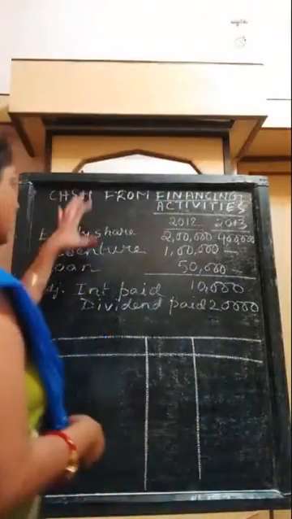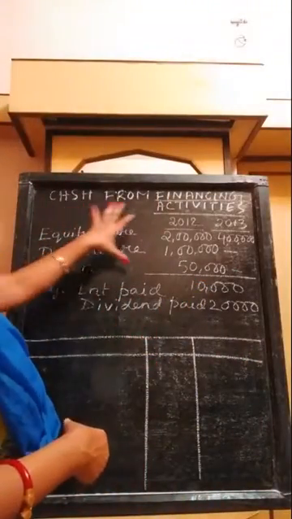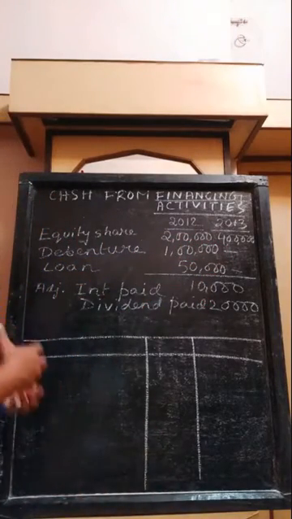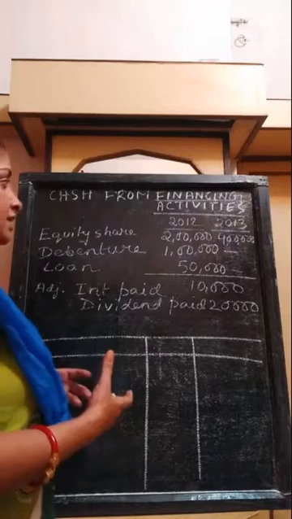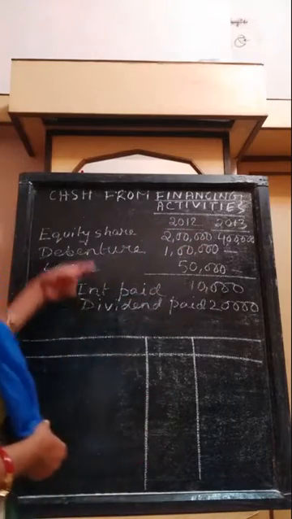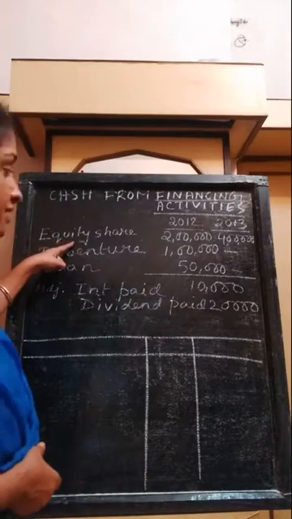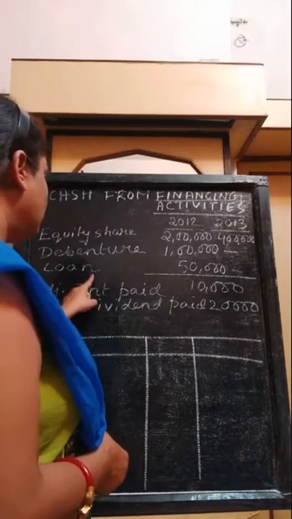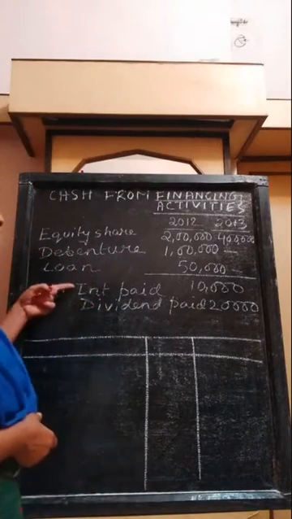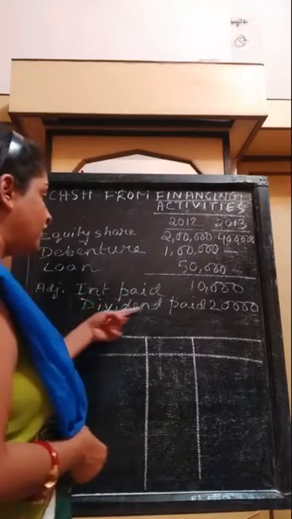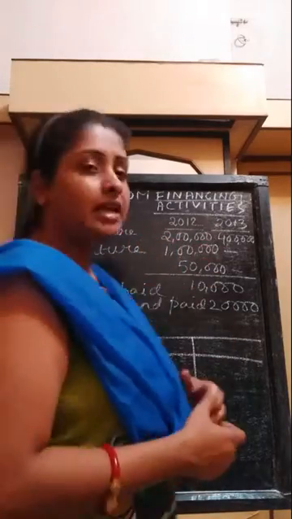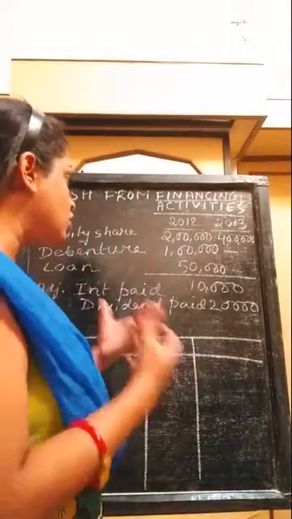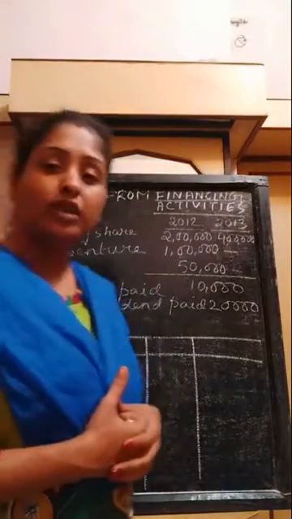Now this is a simple illustration of financing activities. I have made a sum where I will show you how the items are to be treated. I have taken three items: the first one is equity share, the second debenture, the third loan, and there are two more adjustments, interest paid and dividend paid. Through this small illustration I will show you how we solve the financing activities part of the cash flow statement.